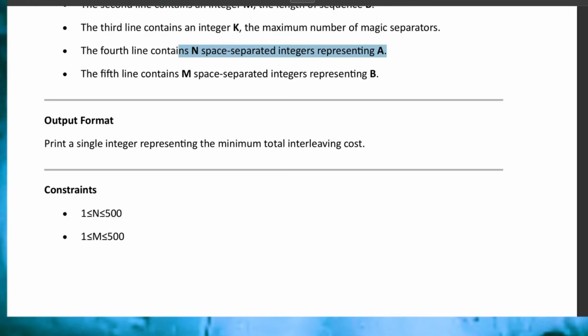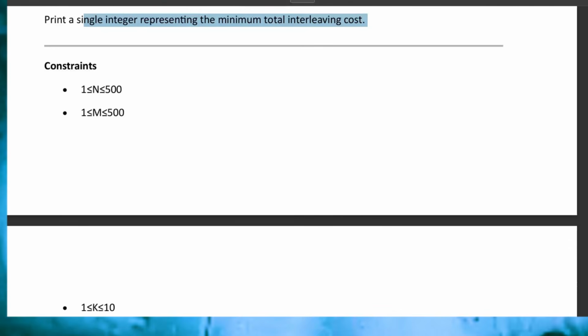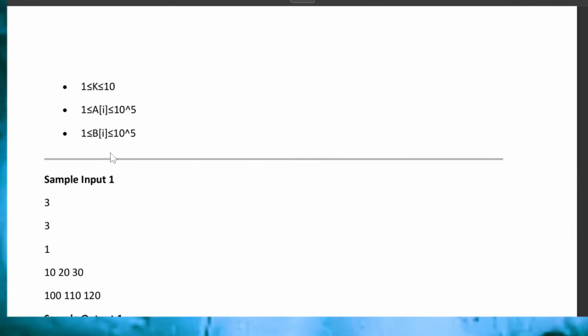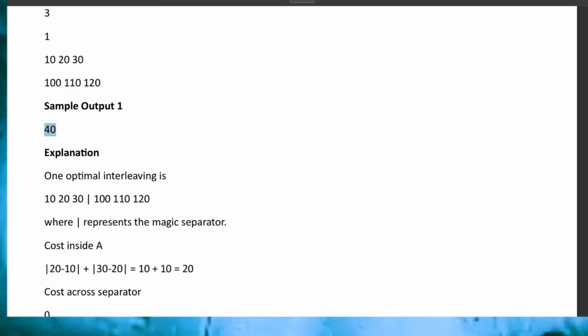Now the output format is you need to print a single integer representing the minimum total interleaving cost. These were the constraints given, like n from 1 to 500 and m from 1 to 500, and K and the values of A. For example, this is the sample input 3 3 1, and these are the corresponding A and B, and for this the sample output is 40.